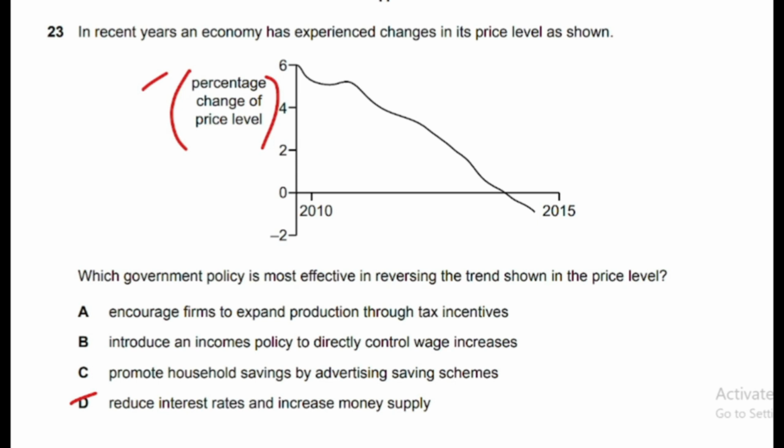In case of expansionary monetary policy, when we decrease interest rate, more people get more loans, investors get more loans and they invest more money, consumers get more loans and they consume more, so aggregate demand increases. Increase in money supply is also expansionary monetary policy and it also increases aggregate demand and increases price level.